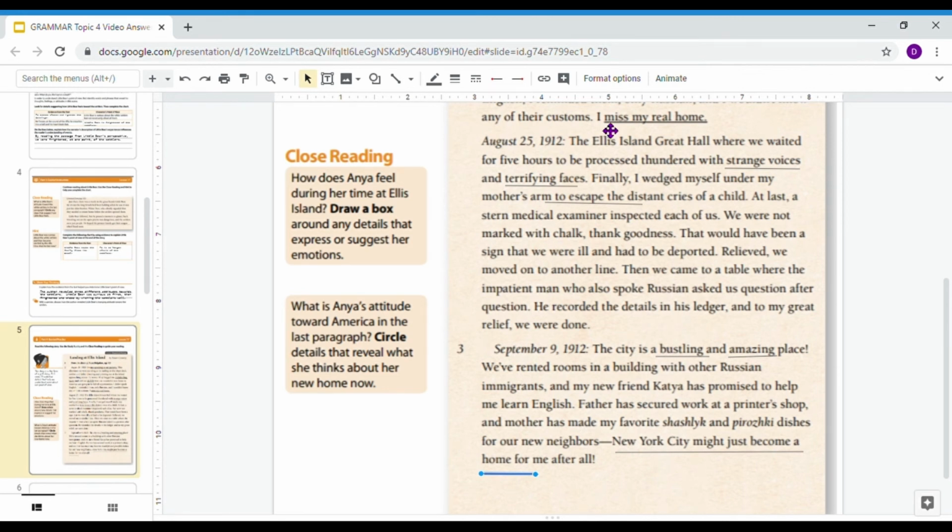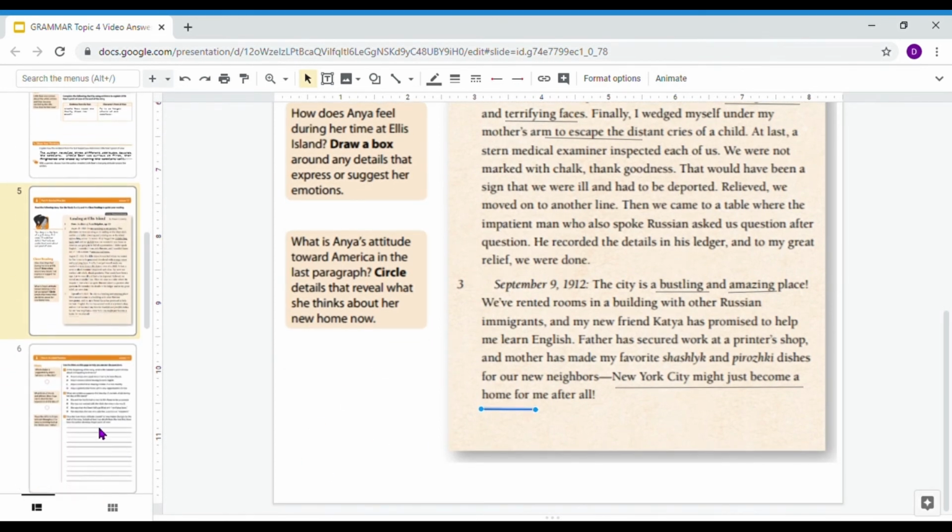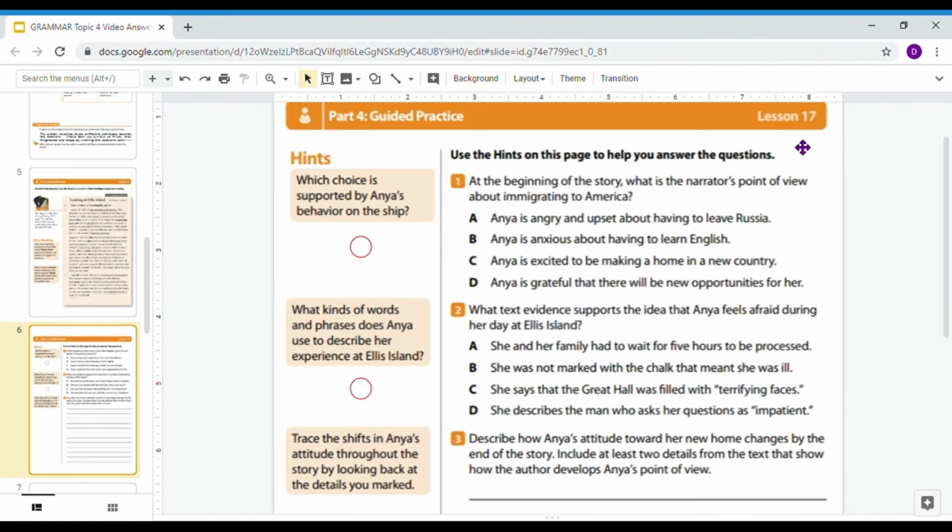We can see how our character has developed over the course of these 3 diary entries. So we're going to be using this information to help us on our next page. Again, I can only show 1 page at a time, so make sure that you're looking back onto this page right here as we answer our multiple choice questions. And these hints over here are always super helpful.